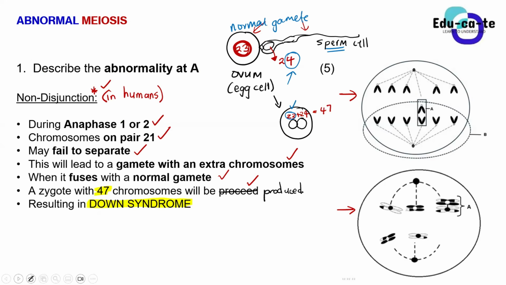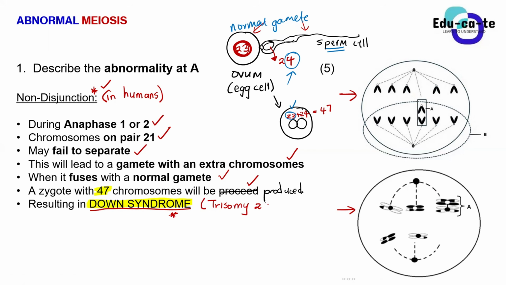So basically the condition that we have, guys, after this zygote develops and becomes a fetus and later on a baby and grows up, it will have Down syndrome. Have you ever had someone who has Down syndrome before? Have you ever heard of Down syndrome, guys? Okay, so basically Down syndrome comes from that. It is otherwise known as trisomy 21.